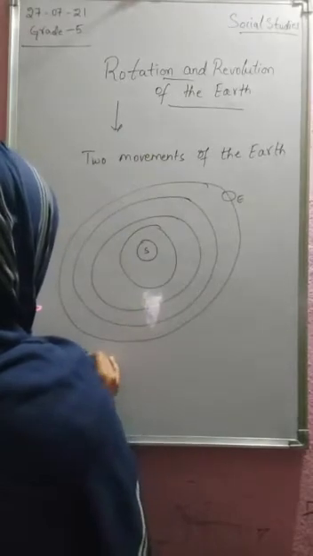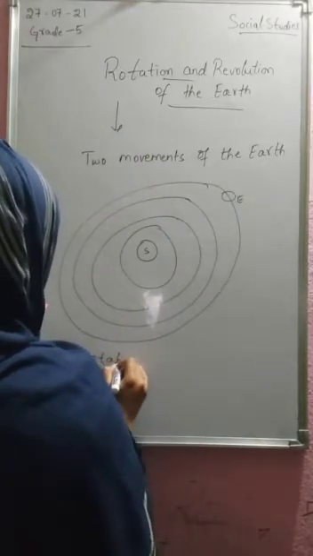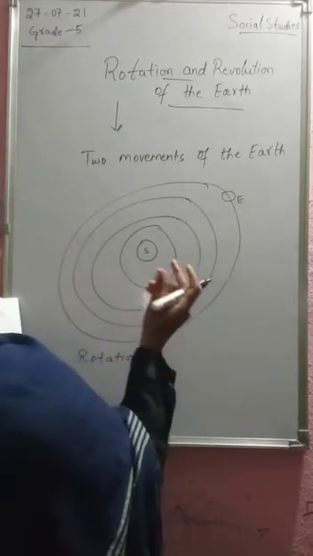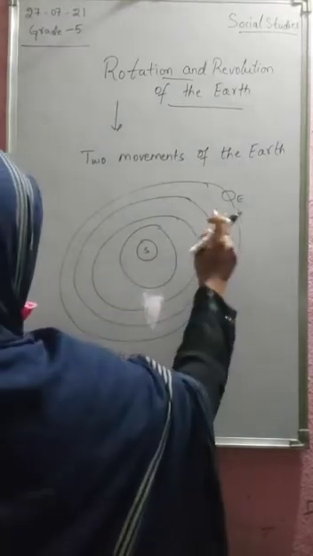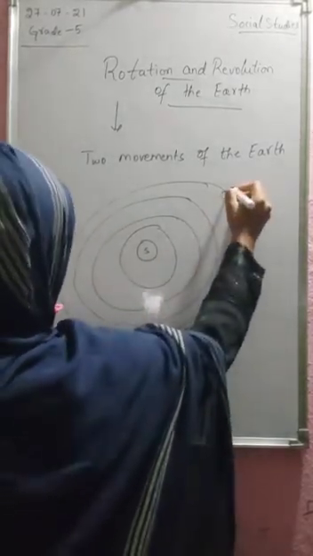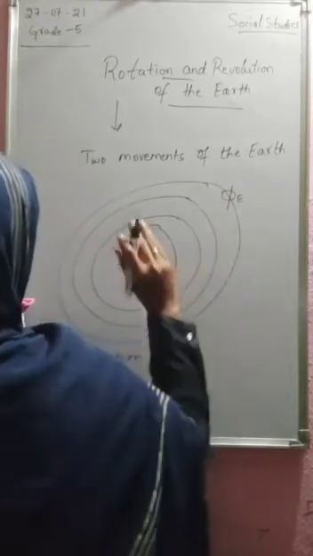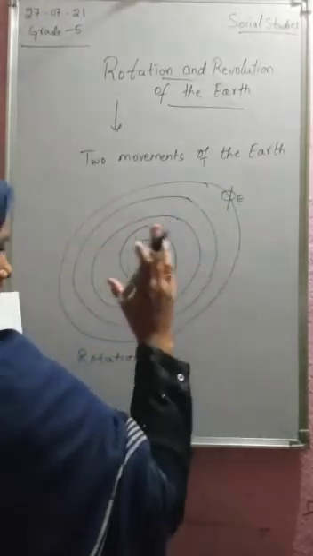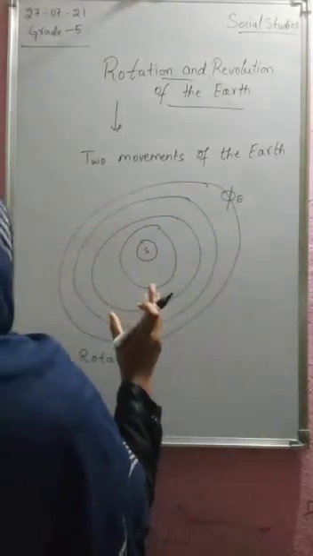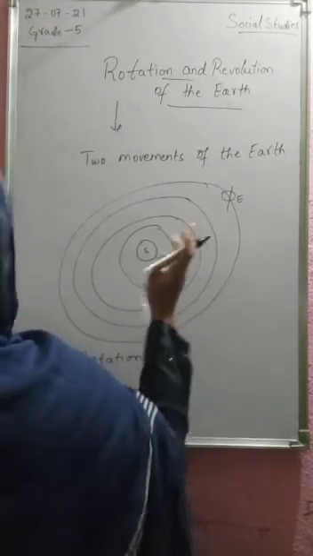First, rotation. What do we mean by rotation? It is the spinning motion of the Earth on its axis. The Earth has an imaginary line called its axis.